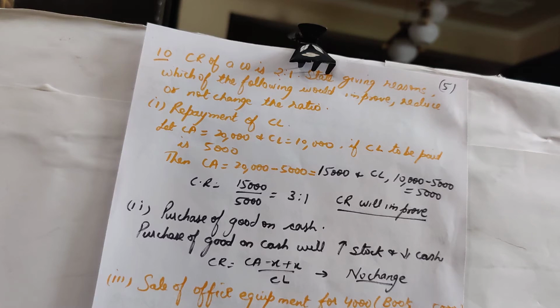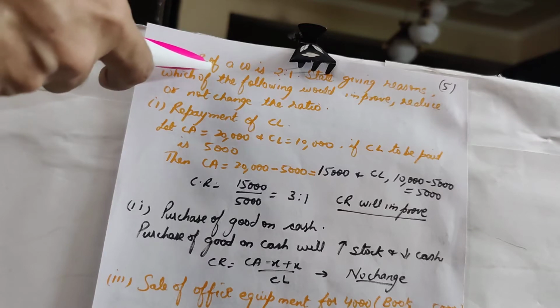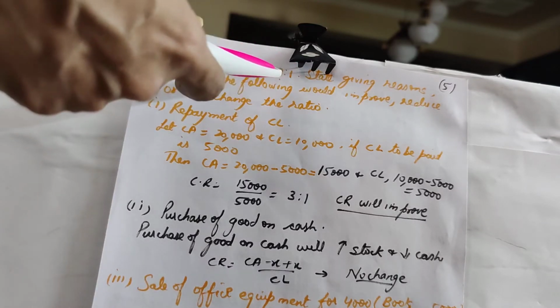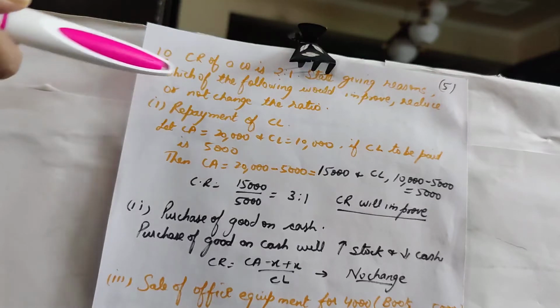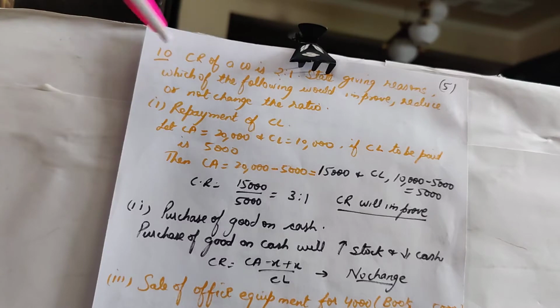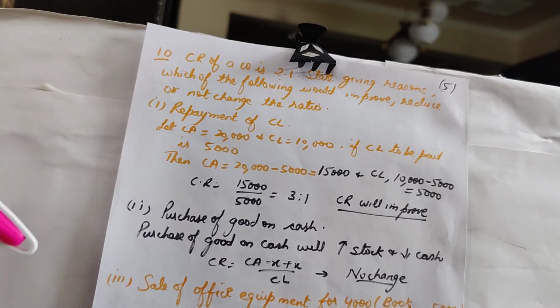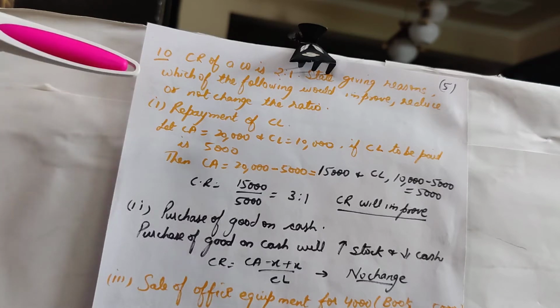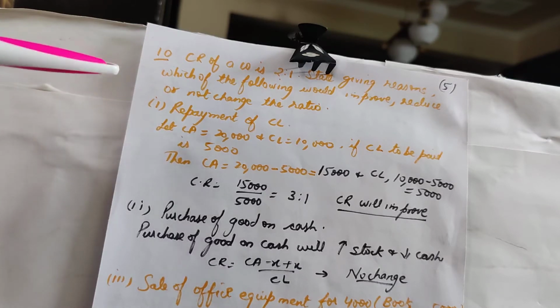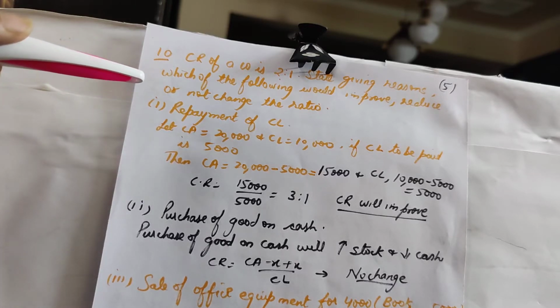We will continue with the next problem. Here the question is, the current ratio of a company is 2:1. State, giving reasons, which of the following would improve, reduce or not change the ratio. So in this question various transactions would be given to you. On the basis of various transactions, we will see how these transactions will impact current assets and current liabilities, and then what would be the final effect of change in current assets and current liabilities on current ratio.